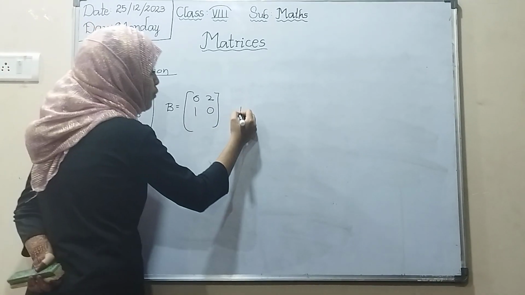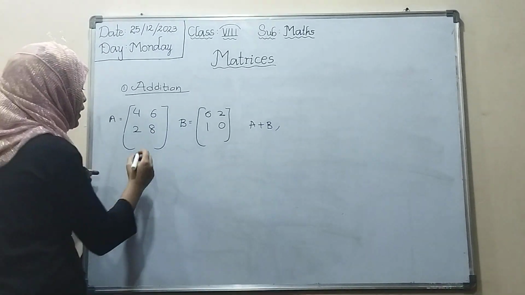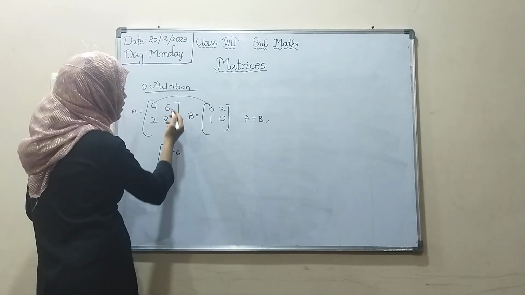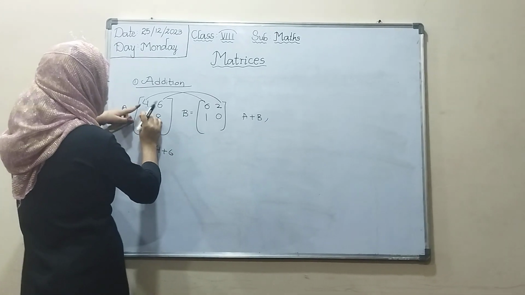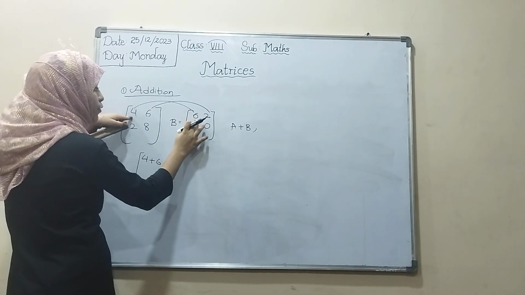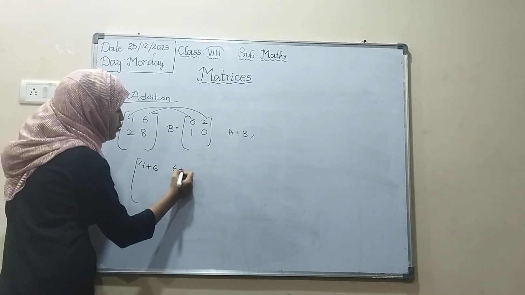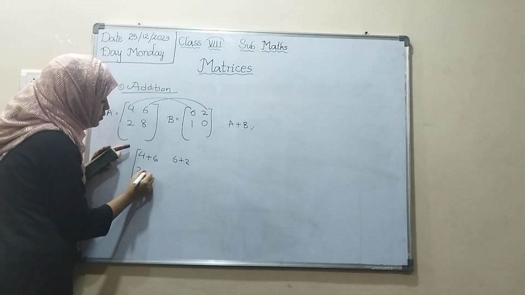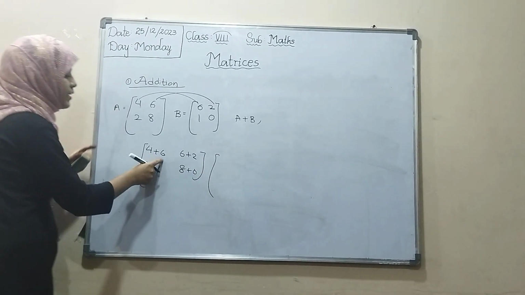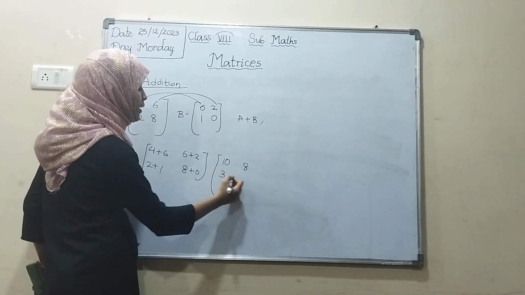They are telling to find the value of A plus B. We have to add: 4 plus 6, 6 plus 2, 2 plus 1 and 8 plus 0. That equals 10, 8, 3, 8.